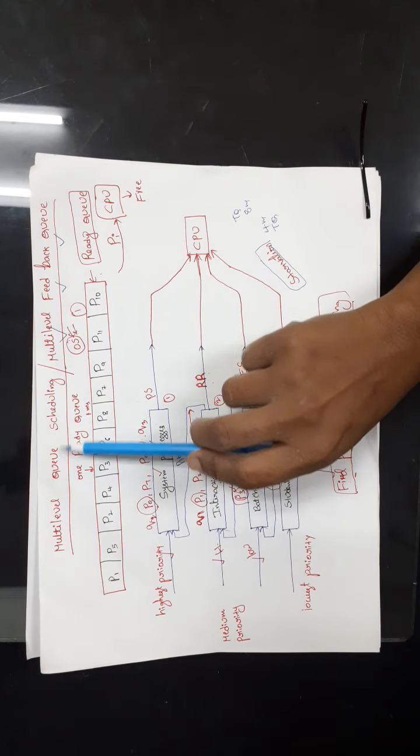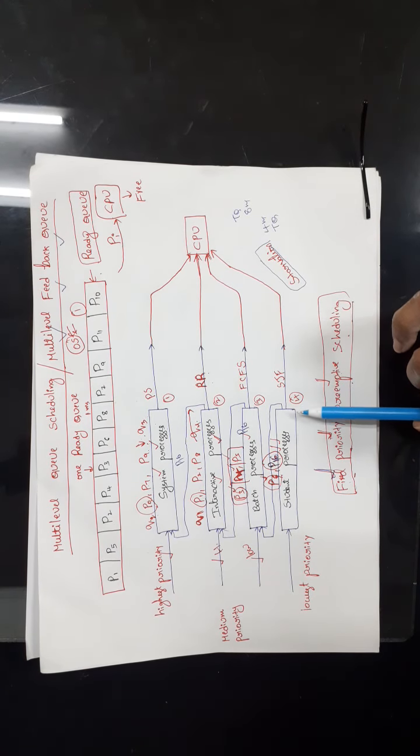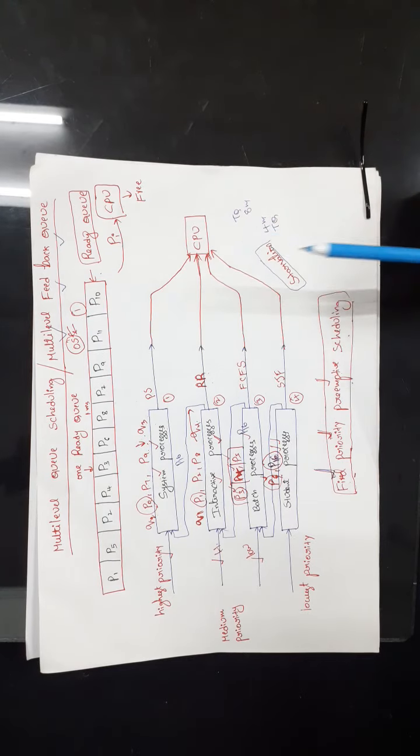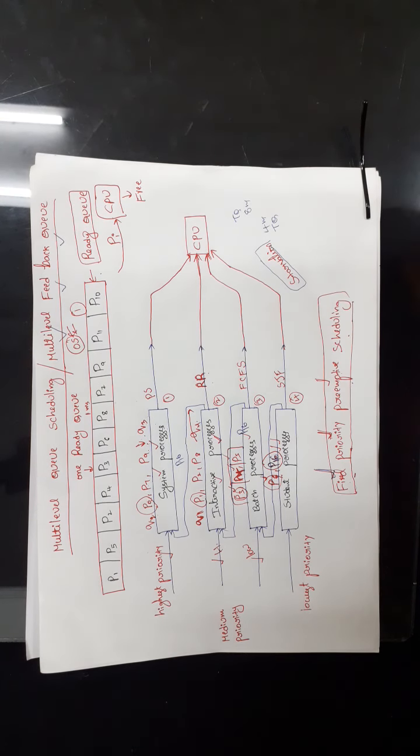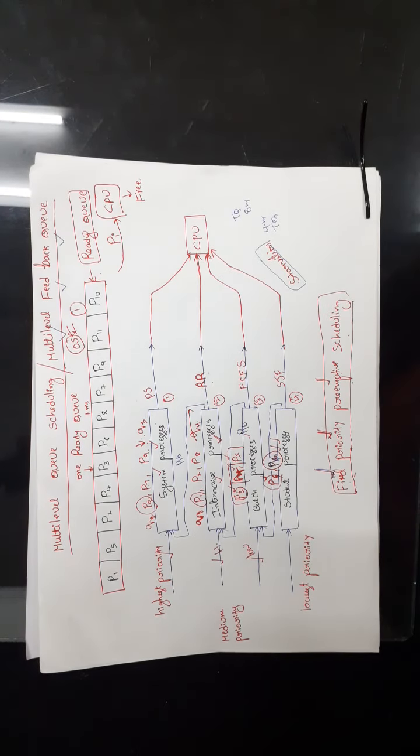But in case of multi-level queue scheduling, priority is fixed for each and every process. You cannot move the process from one level to the other level. So there is a starvation problem. But in case of multi-level feedback queue, we can move the process from one level to the other level.